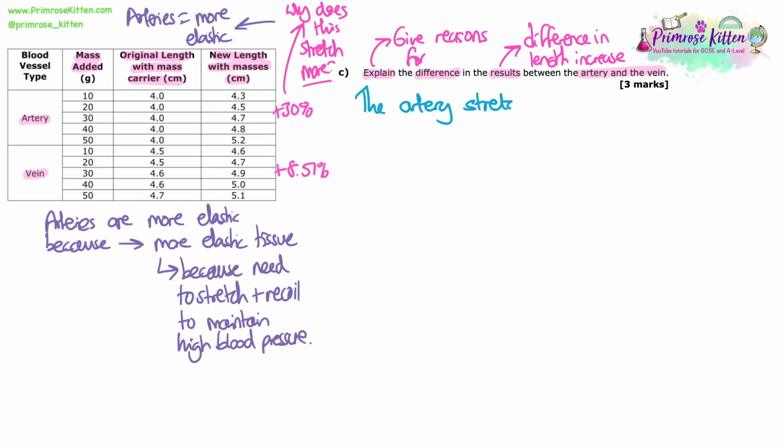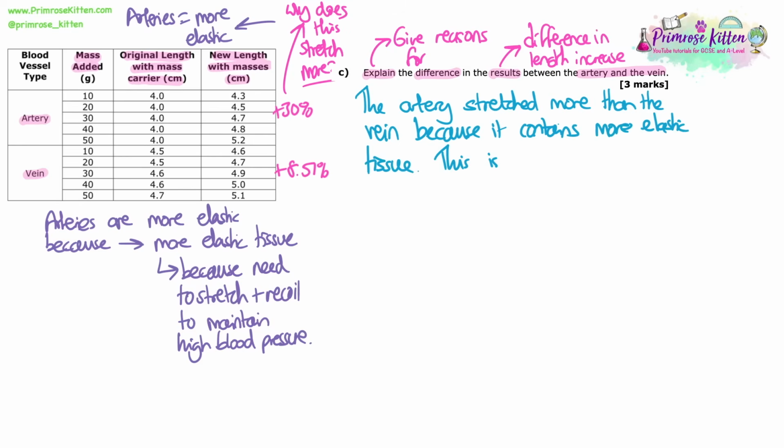So the difference between arteries and veins is that the arteries stretch longer. The physical difference between arteries and veins is that arteries have more elastic tissue. The reason arteries have more elastic tissue is because they have to stretch and recoil to maintain high blood pressure, which obviously veins don't need to do. The artery stretched more than the vein because it contains more elastic tissue.